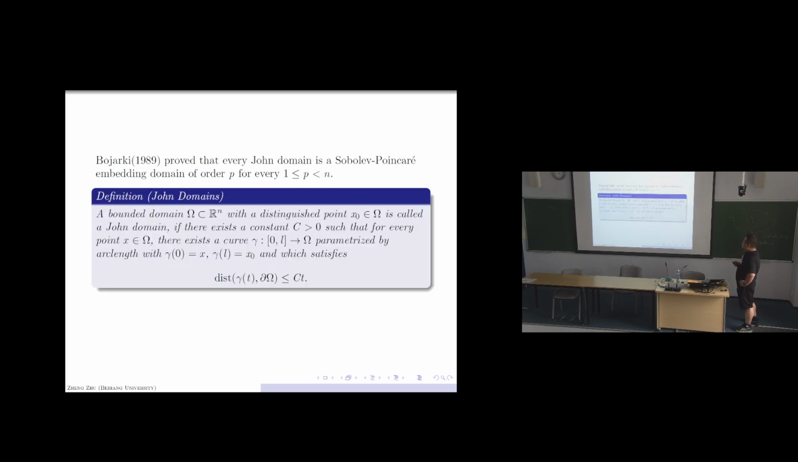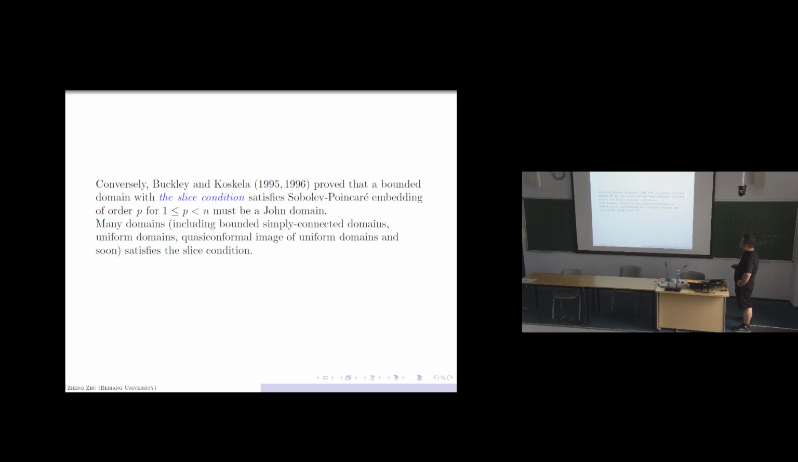And the first relevant result is from Bojarski, who proved that every John domain is a Sobolev-Poincare embedding domain for every p strictly less than n. And here is the definition of a John domain. We say that a bounded domain with a distinguished point is called a John domain if there exists a constant C such that every arbitrary point x can be connected to the distinguished point x0 with a twisted cone condition. Okay, later,